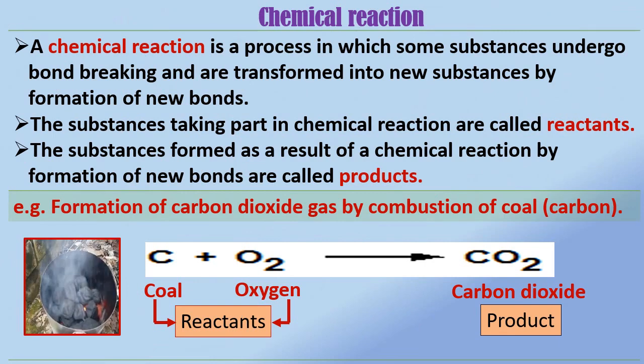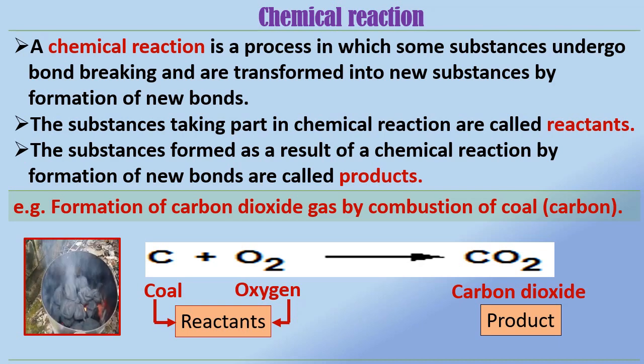A chemical reaction is a process in which some substances undergo bond breaking and are transformed into new substances by formation of new bonds. A chemical reaction is represented by writing a chemical equation. For example, the reaction of formation of carbon dioxide gas by combustion of coal in air can be represented as C plus O2 gives CO2.